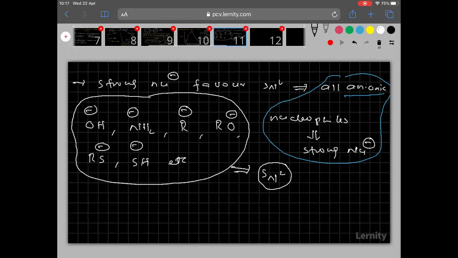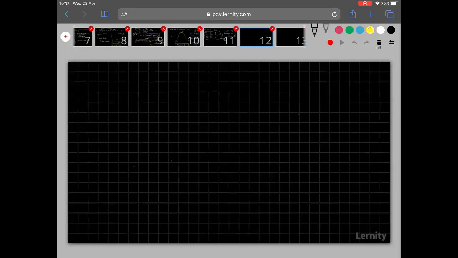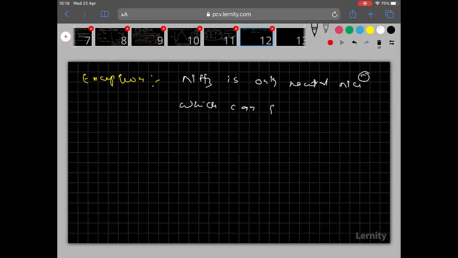But one important thing I want to discuss here, okay? One exception is there. So what is that exception? See clearly, ammonia, NH3. Remember, ammonia does not have any negative charge. It is neutral. Ammonia is the only neutral nucleophile which can favor SN2 mechanism.